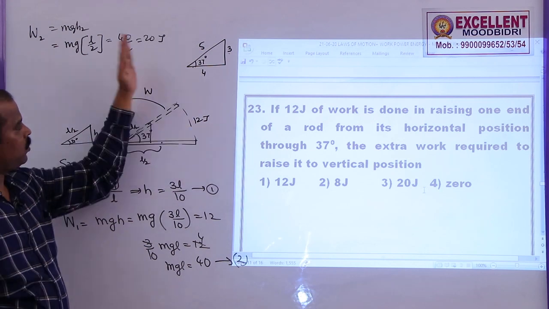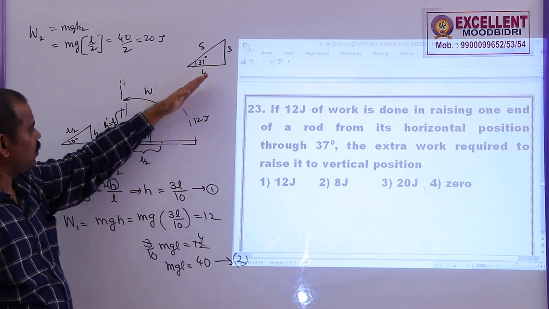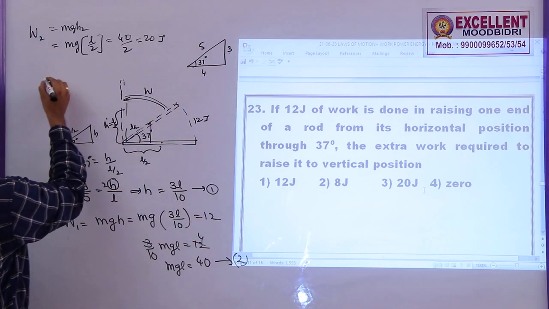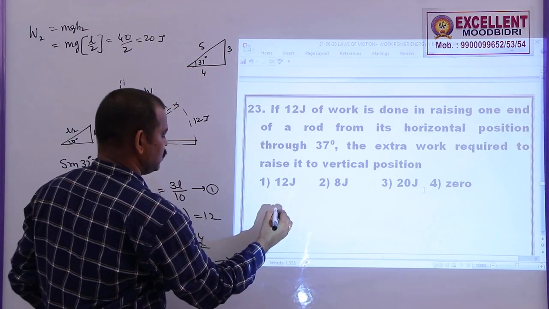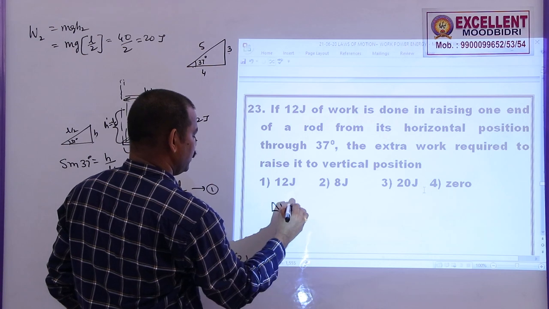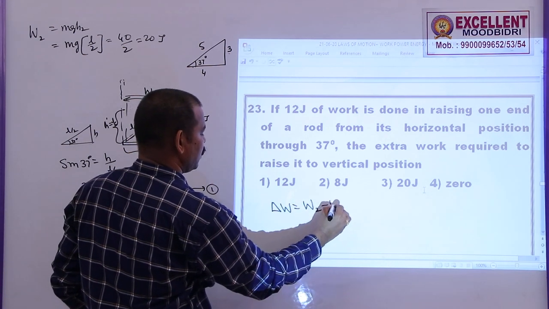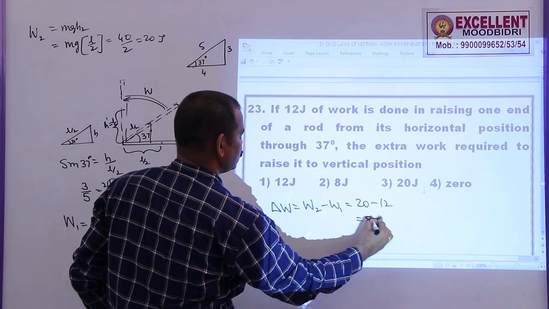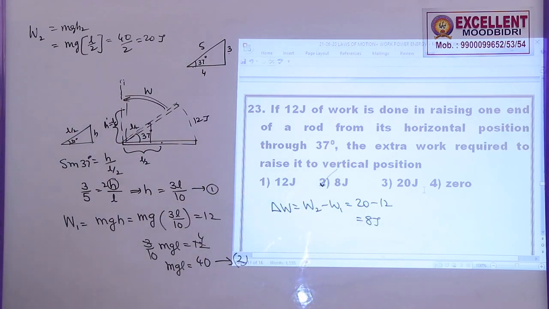From here to here 20, from here to here 12. So what is the extra work to be done here? 20 minus 12. So the answer will be 8 joules. So the extra work to be done is the second work done minus the first work done. This is 20 minus 12, which is equal to 8 joule. Option 2 is correct.